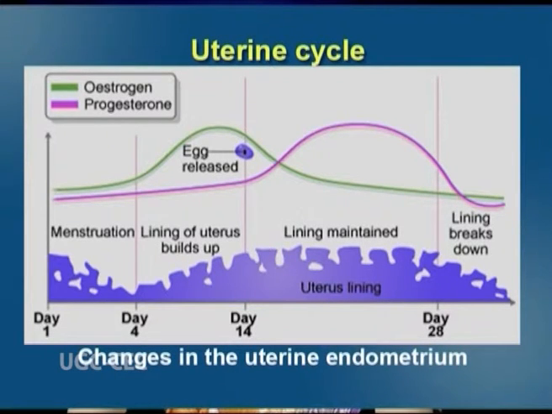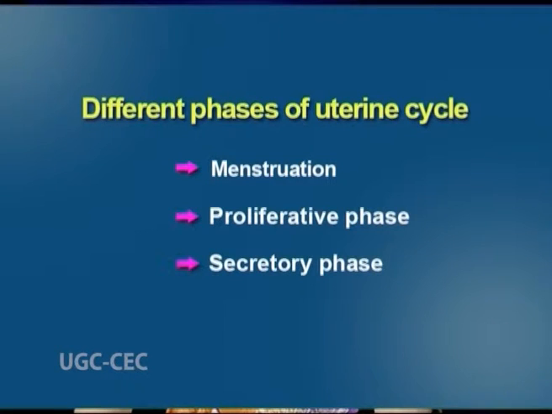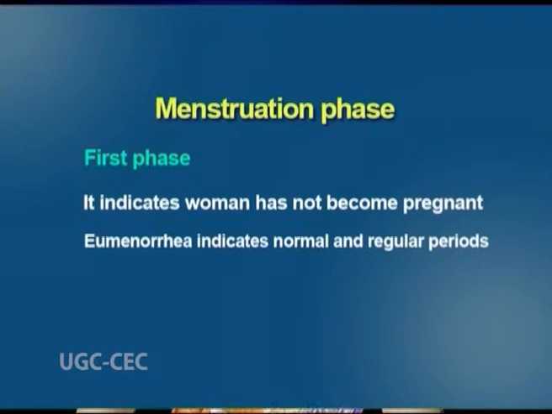Second is the uterine cycle, which describes the changes in the uterine endometrium. The uterine cycle can be divided into three phases, that is menstruation, proliferative phase and secretory phase. Menstruation is the first phase of the uterine cycle. The menstruation flow indicates that a woman has not become pregnant. Eumenorrhea indicates normal, regular periods that last for 2 to 5 days with average blood of 35 to 40 ml.